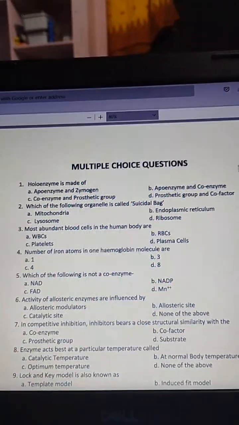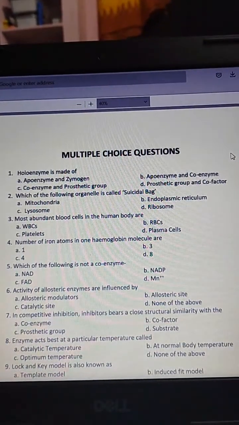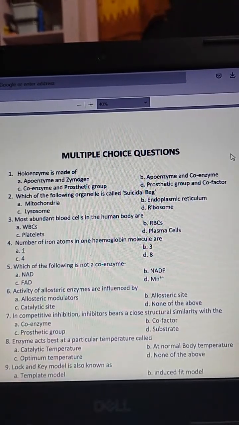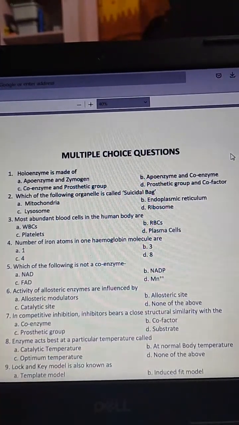So now we can discuss anatomy and physiology MCQ or model questions of anatomy and physiology. So let us discuss one by one here.